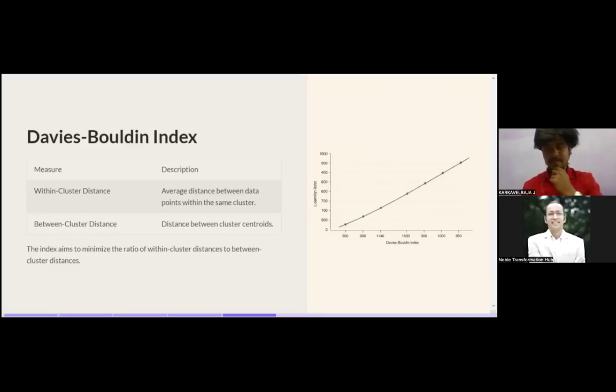Let's move to the other section. Sure, sir. So, guys, we will pause here. We have introduced the evaluation metrics for clustering techniques, and we will continue in the next session.